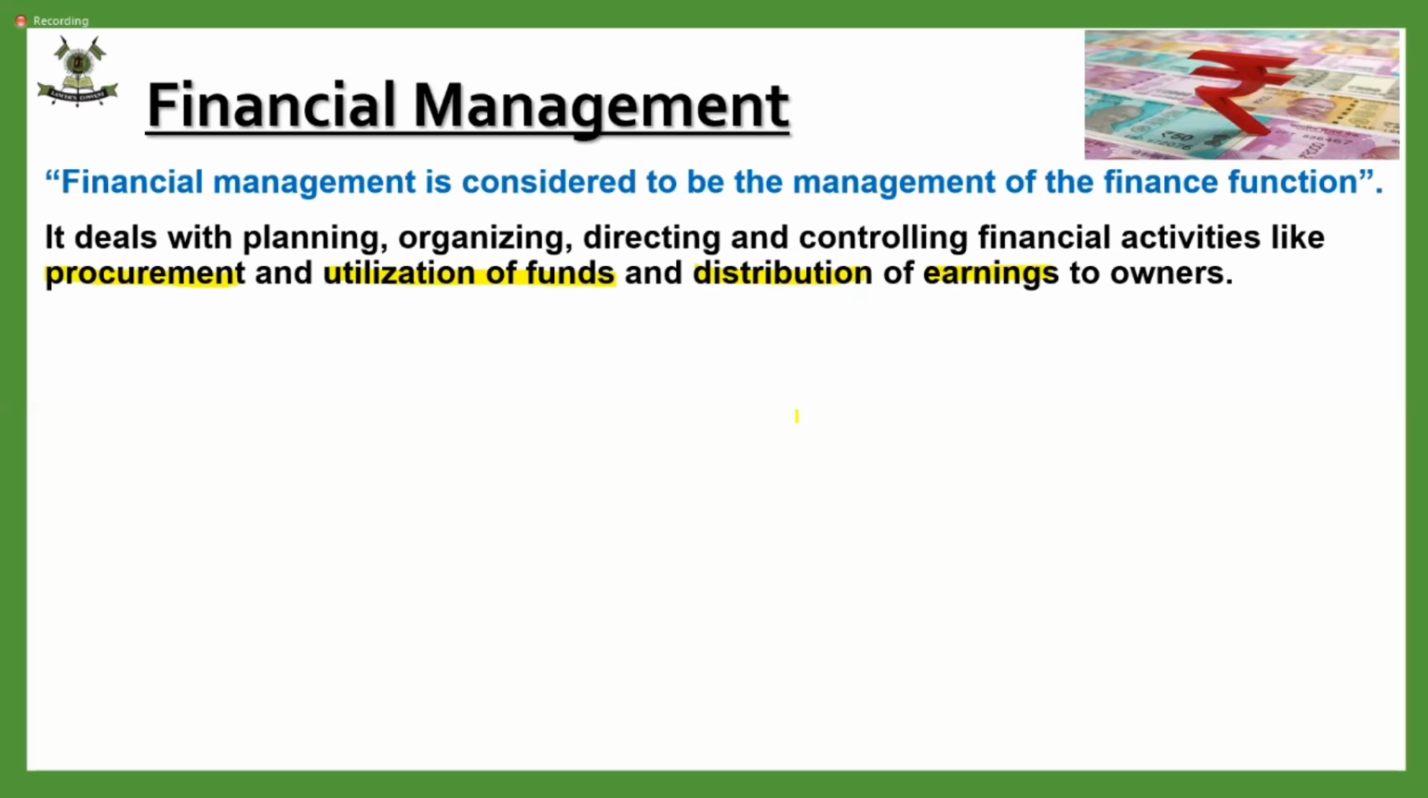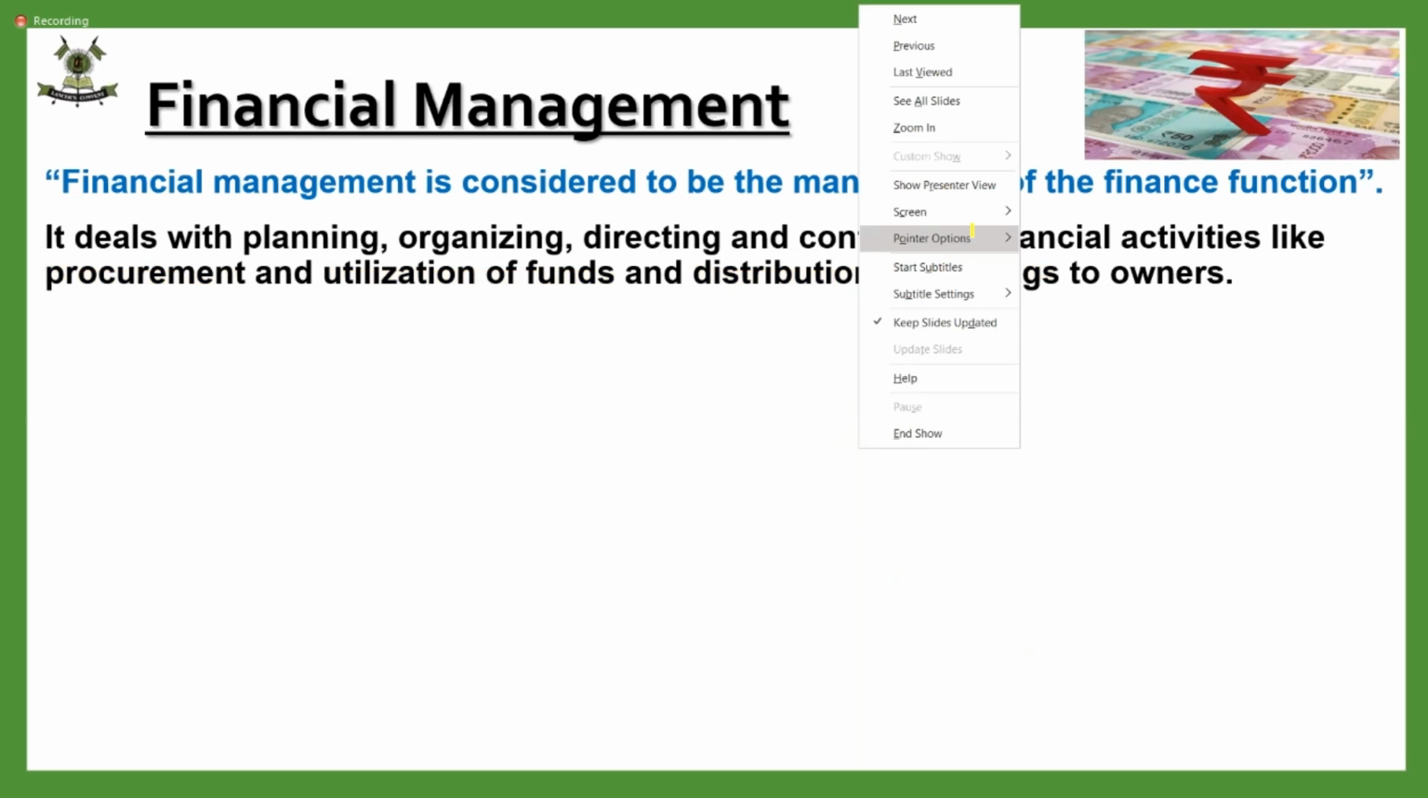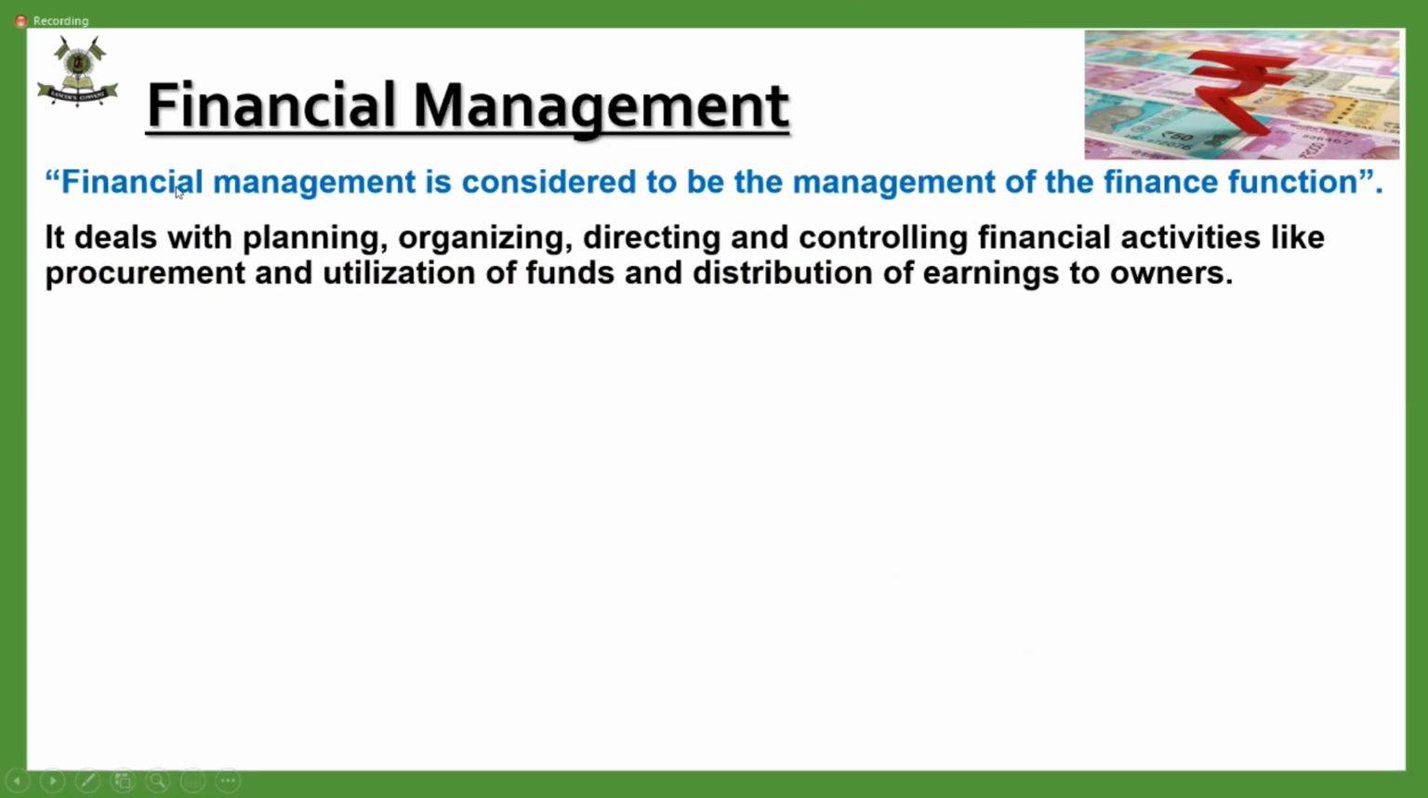Fine. So this is financial management. I would like to repeat it, children. Just a moment. Financial management is considered to be the management of finance function. It deals with planning, organizing, directing, controlling of financial activities. Like what kind of activities? Financial activities. These are the three financial activities: procurement of funds, utilization of funds, and distribution of earnings. We are saying this.